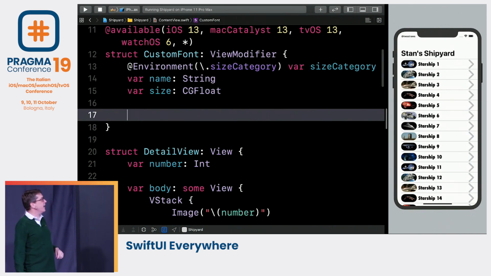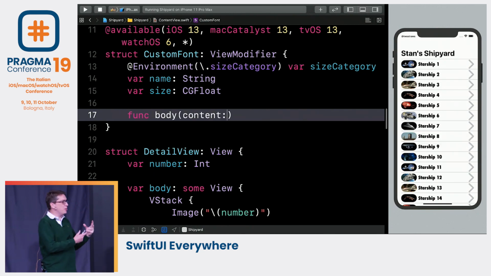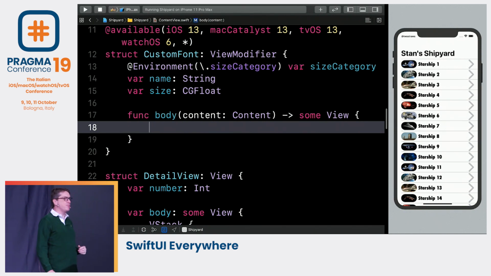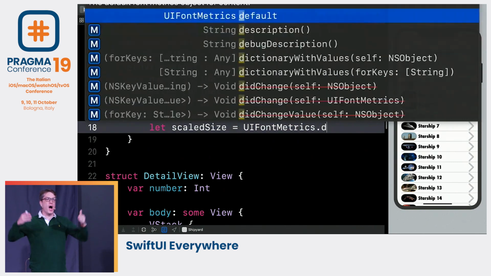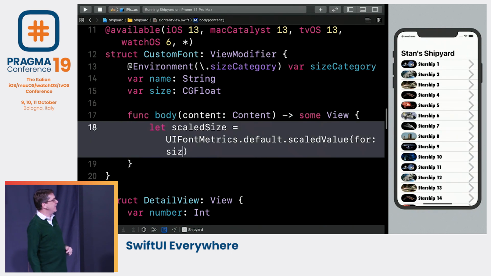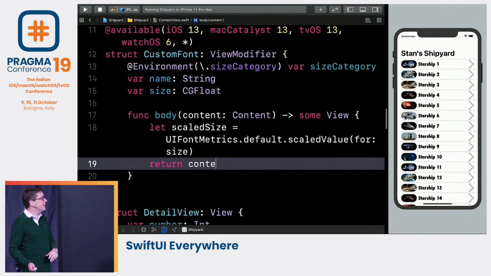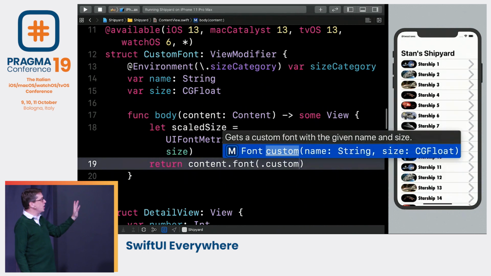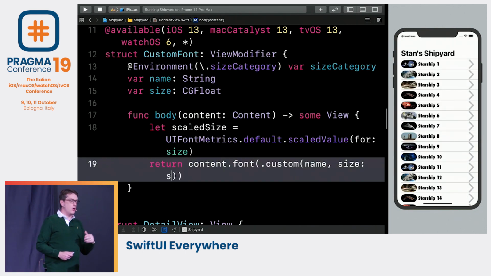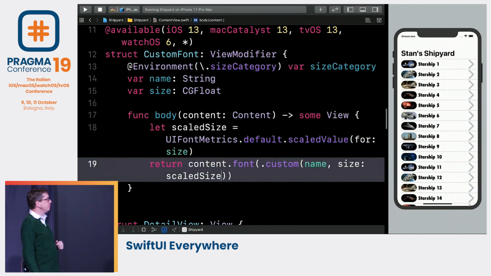And inside there we'll say what we're going to do is transform the body we're given, the content we're given, by first going into UIFontMetrics and ask this thing, here's the value they asked for. If we scale that up to where it should be based on their dynamic type setting, what should it be? And it'll say, well, here you go. Here's a size for that scaled value. We can then use that with the existing font modifier from SwiftUI, saying whatever font they chose, custom font with the same name they asked for, at the scaled size, having gone through UIFontMetrics.